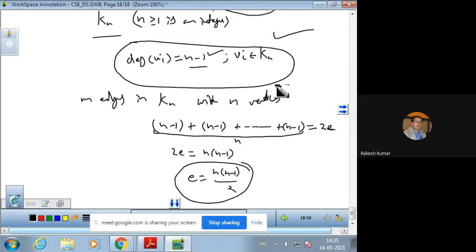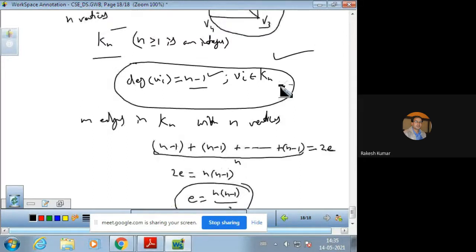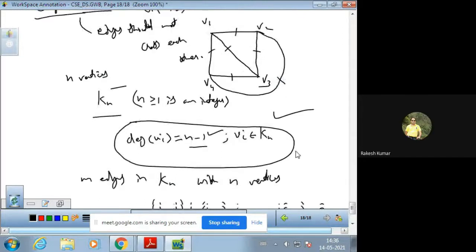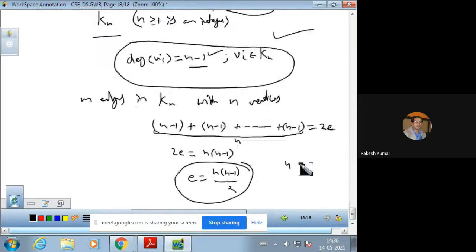According to our example, the number of edges are 1, 2, 3, 4, 5 and 6. So put the value here, and that is 4 into 4 minus 1 upon 2. This is obviously 6. So the result is justified. So this is the case of completeness.